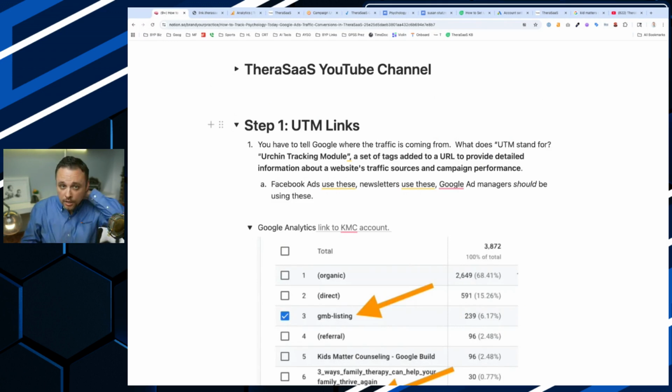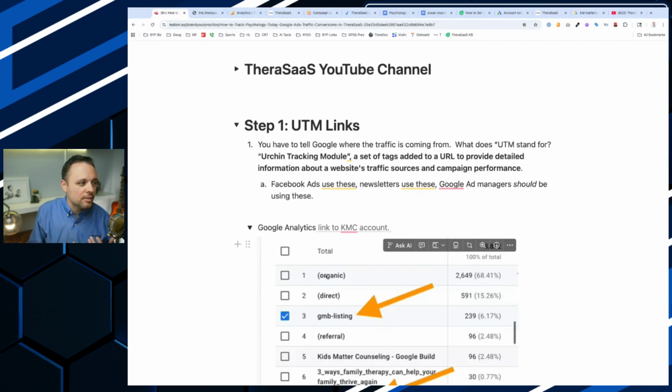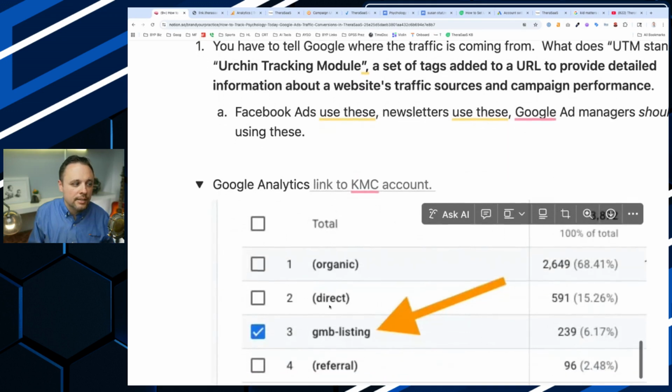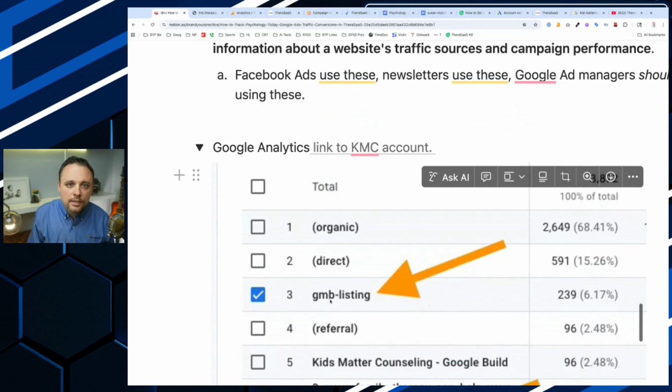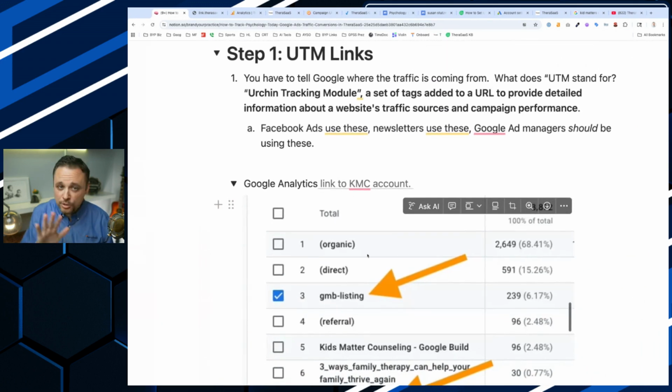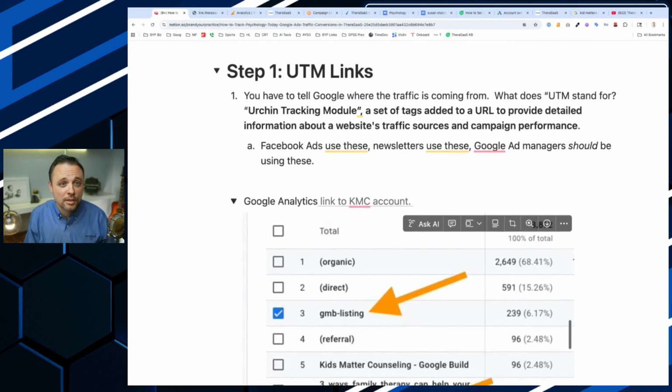All right, so let's talk about UTM links. You have to tell your analytics platforms where traffic is coming from. Google's going to have a good idea where it is. It's going to mark it as organic, or direct, when someone types it right in. Or this here, what they used to call the Google My Business Listing. Google doesn't do this automatically. I had to tell my Google Business Listing to have a specific link in order to be able to track it like this. I'll show you all this in just a little bit. In due course, as my seminary professor would say, you'll find these things out.